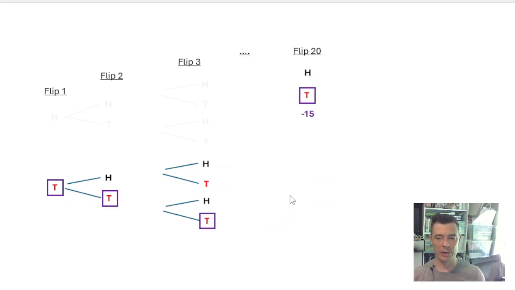And then the key point here is this. Let's just say this guy has some really bad luck. He loses 2, 3, a bunch more, and we get to flip 20, and he ends up with 15 tails after 20 flips.